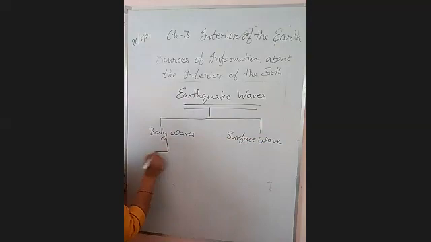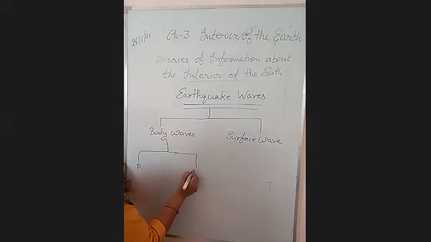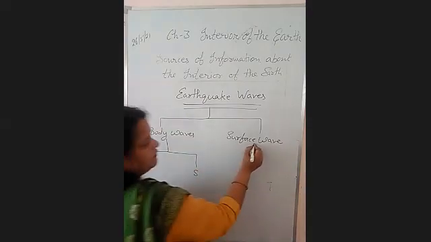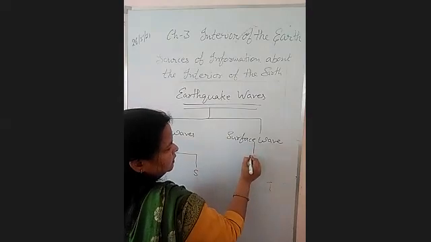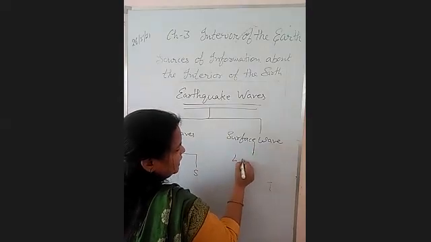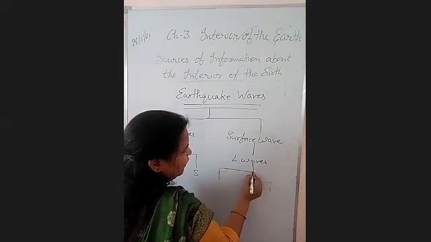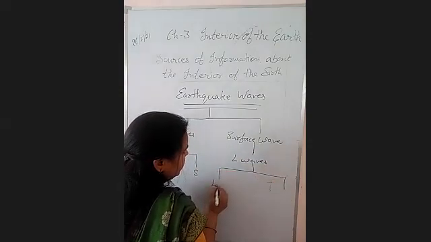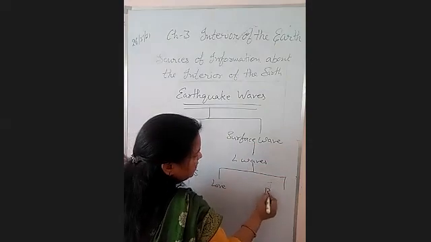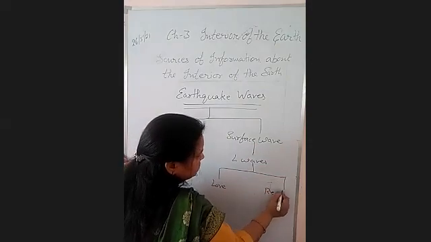Body waves are further of two types, as we record on the seismograph with their different behavior: P waves and S waves. Surface waves are known as L waves. L waves are also of two types, Love waves and Rayleigh waves.